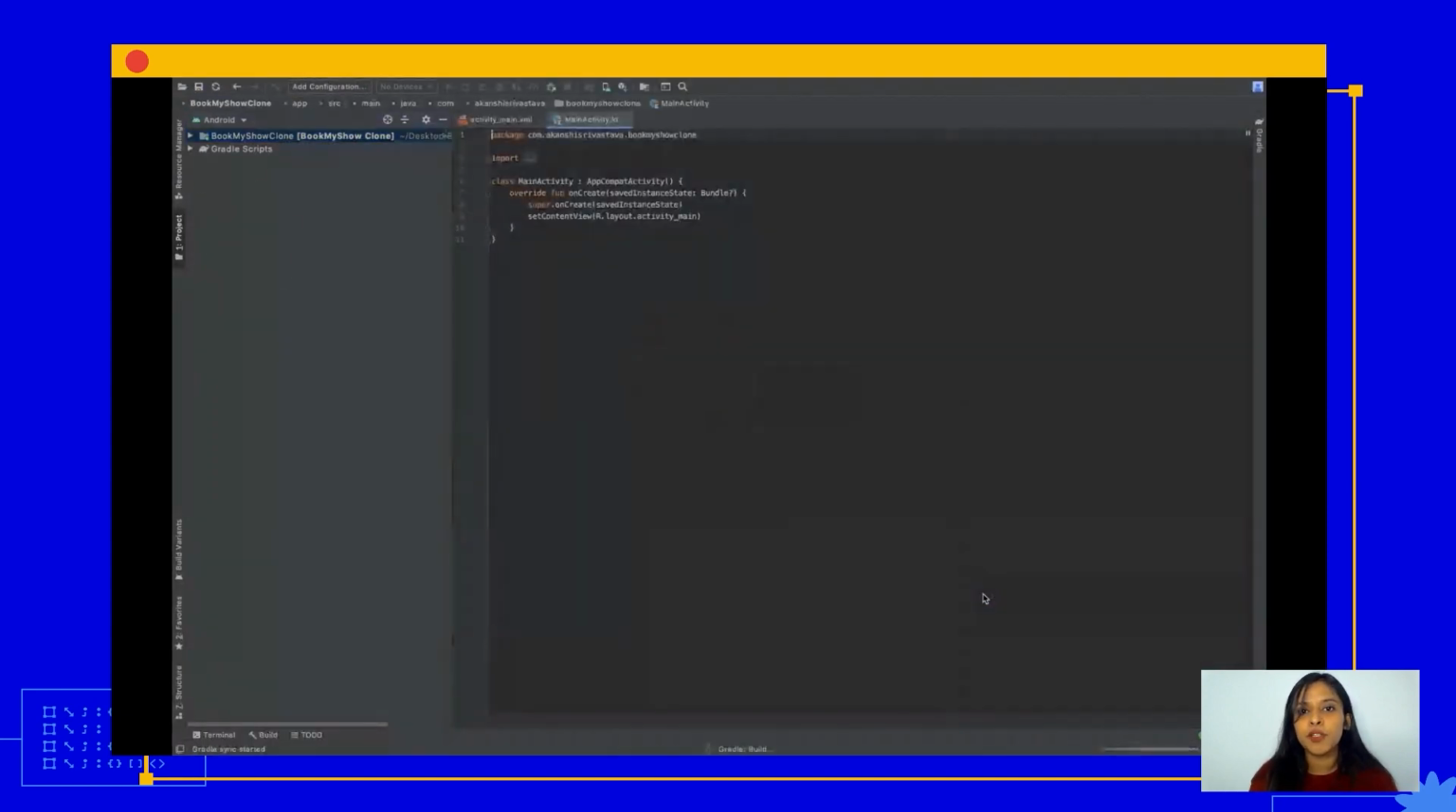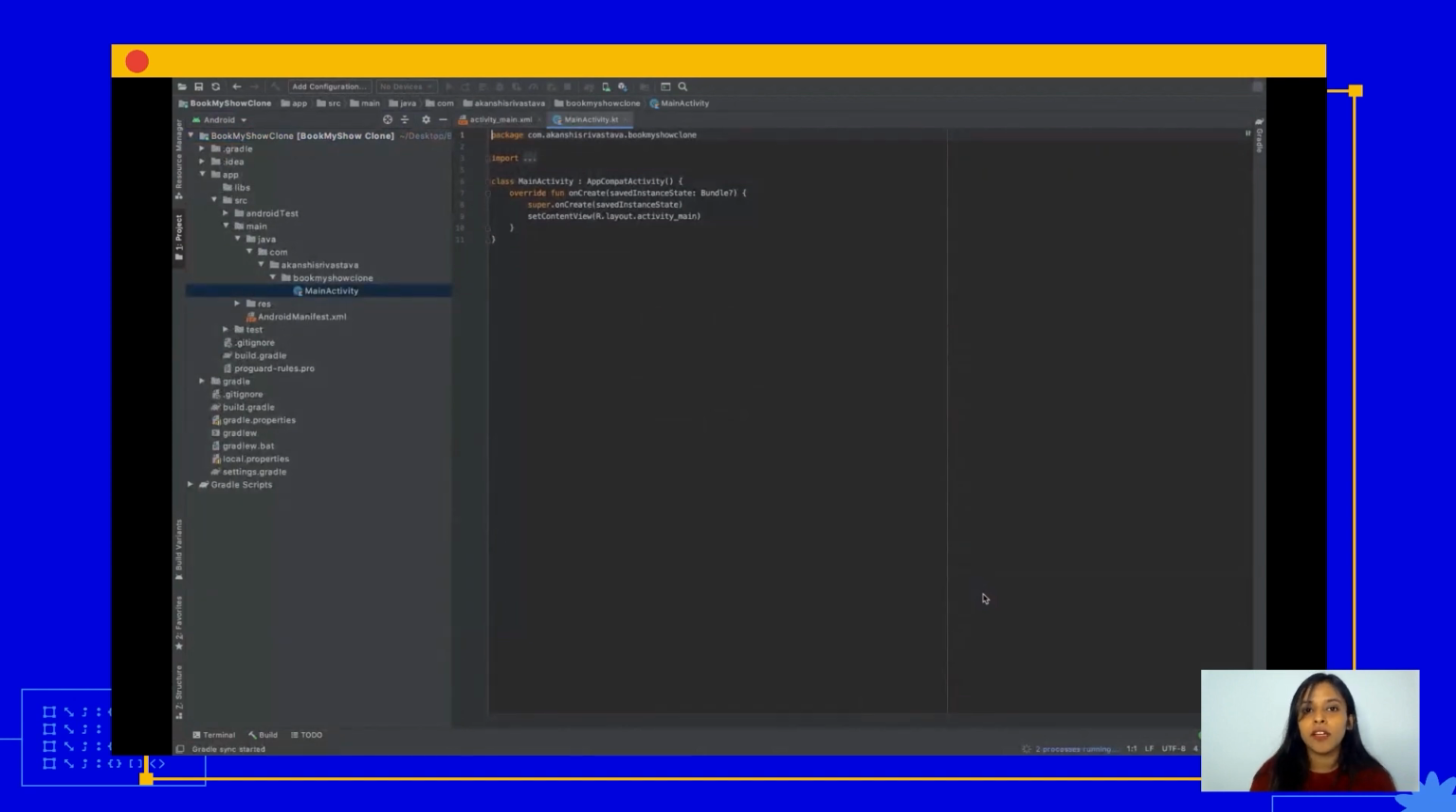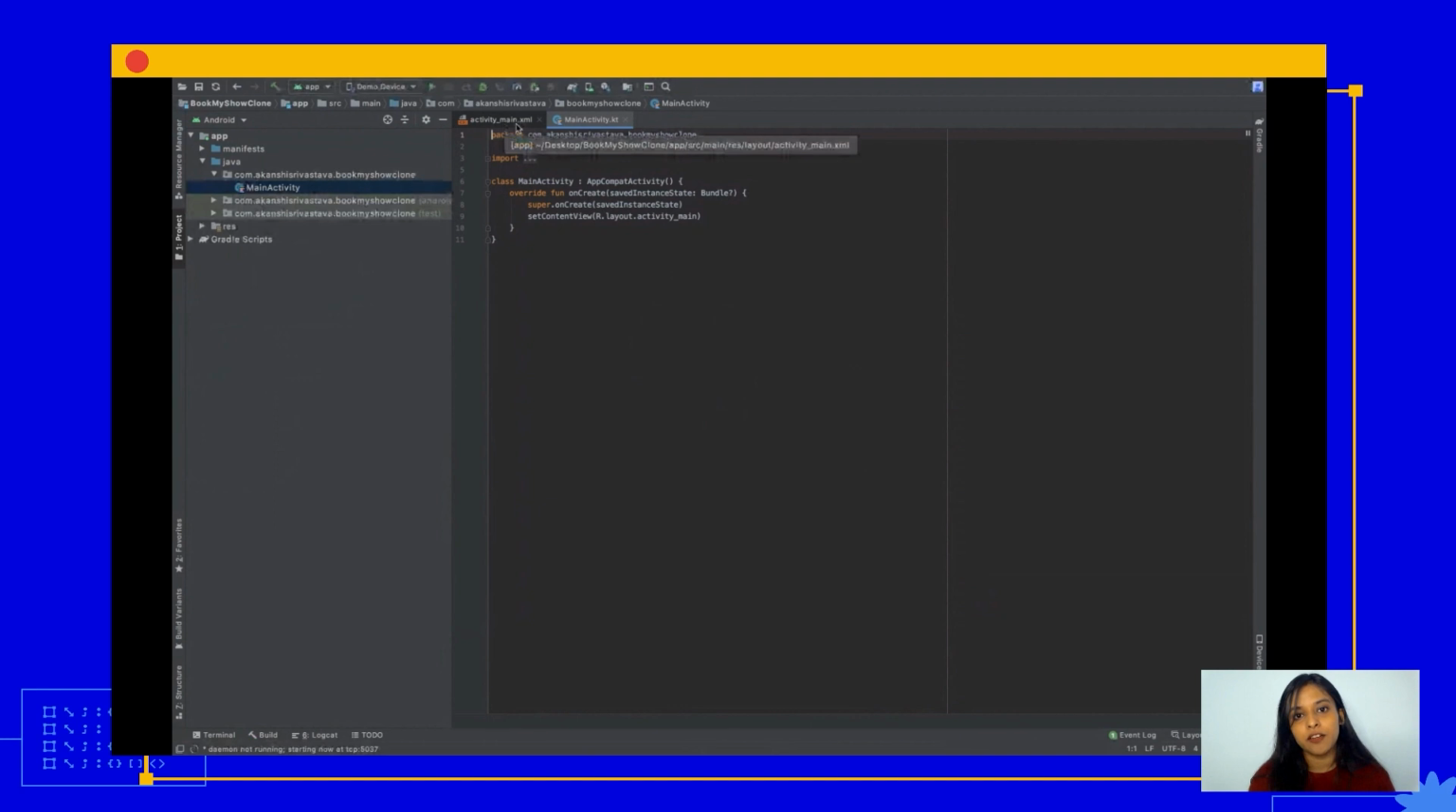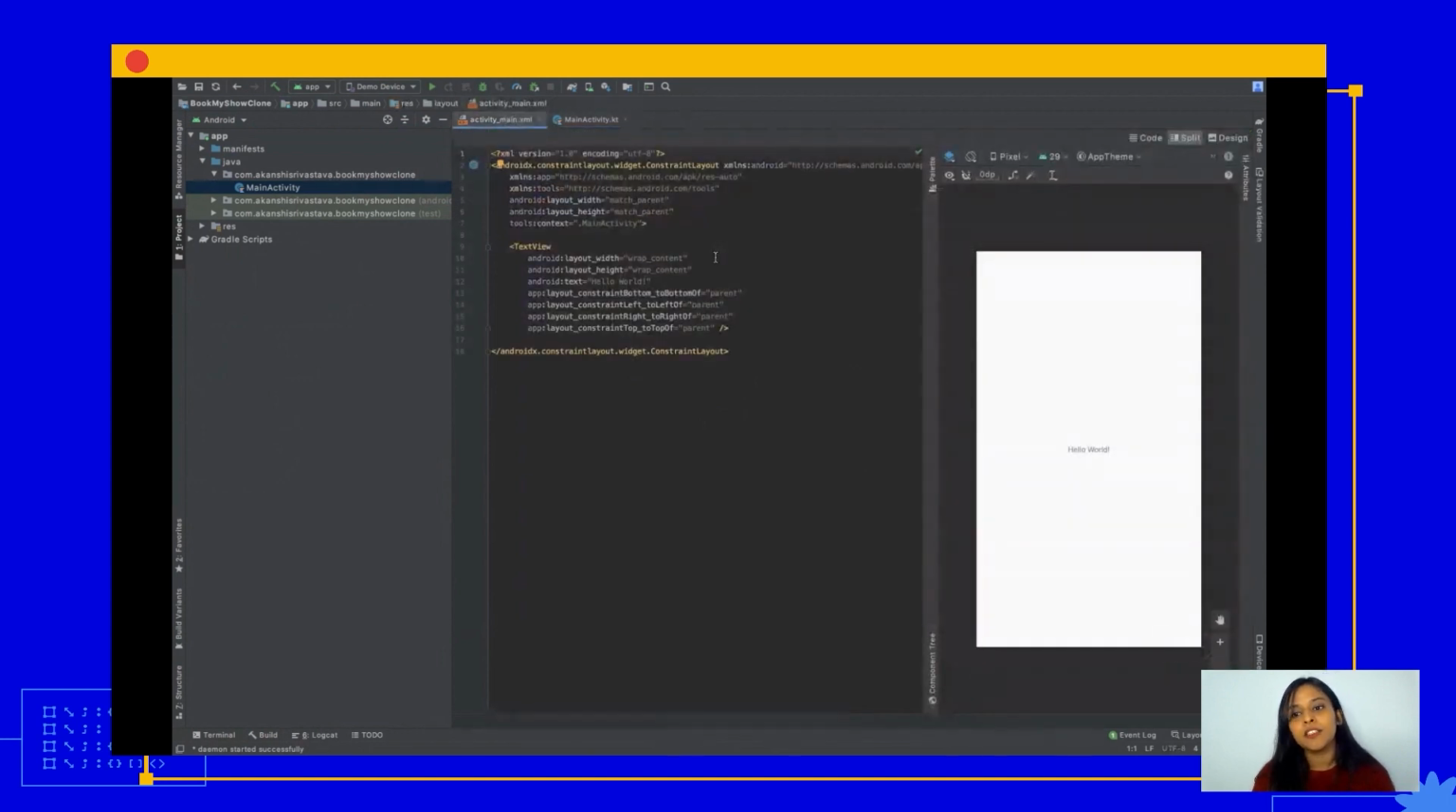This will just load my project with two things on the screen right now. One is my main activity and one is my main XML file. So activity is something that we just discussed in detail. Now let's see what happens in the XML file, right? If I open my XML file, you will be able to see a screen on the right side and the code on the left. So this is what my activity is going to look like right now.